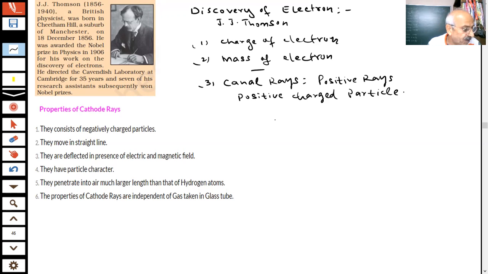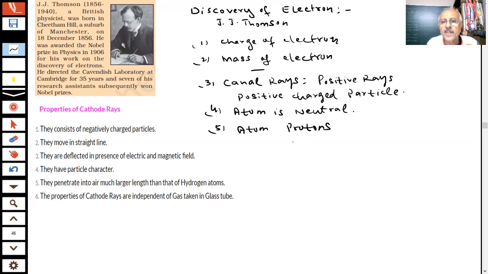Therefore, students, the question now is that the atom is neutral. Atom as a whole is neutral. That means there must be an equal number of positive and negative charges inside the atom. So the question is how electrons and protons are arranged inside the atom. The atom has protons and electrons, students.